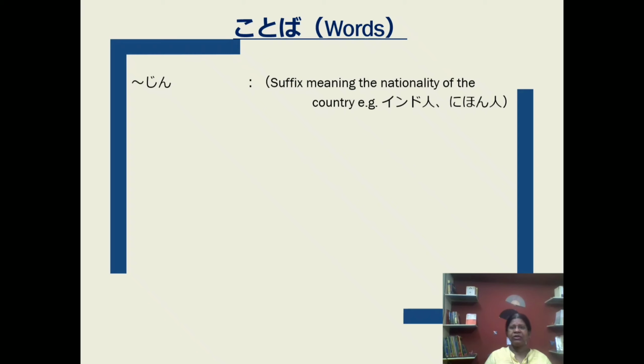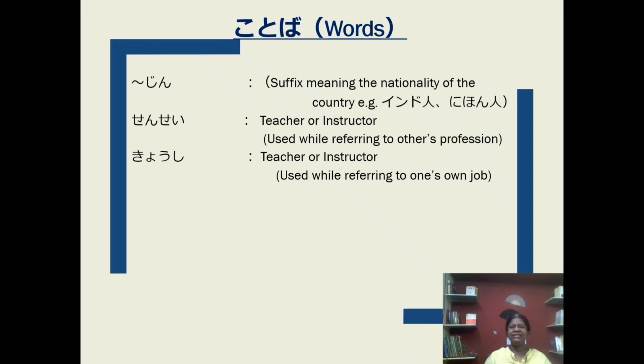Jin comes after a country's name, like America, Amerika jin, Nihon, Nihon jin, Indo, Indo jin. It means nationality.